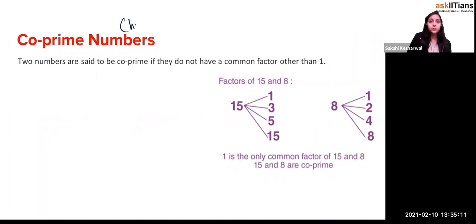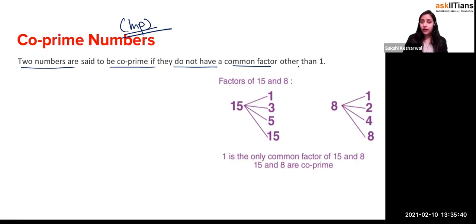Please, this is really important. This word comes many times in your life. What do you mean by co-prime numbers? Co-prime numbers are not necessarily numbers which are prime. Many students just think co-prime numbers means two prime numbers. Please memorize the definition and know the difference. It says that 2 numbers are said to be co-prime if they do not have a common factor other than